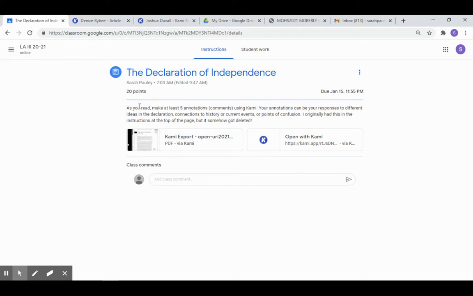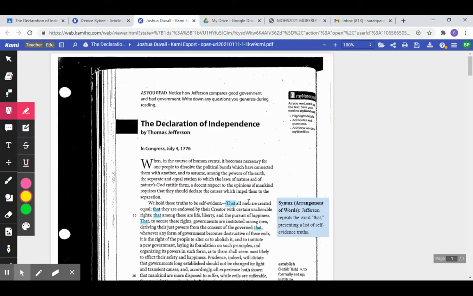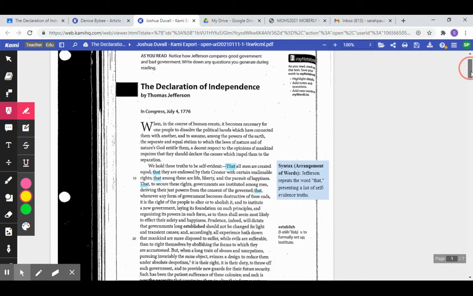So as you read, I want you to make at least 5 annotations or comments using Kami. Those can be your responses to some of the ideas. It can be a connection, like you're like, oh, this reminds me of this, or I remember reading about this in history class. It really meant this, or maybe it's a place where you're confused or have a question. Well, you can put those out to the side. So I have some comments on these that are going to help you with parts of the questions.